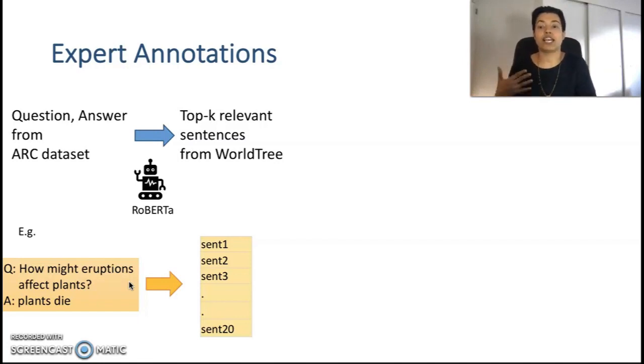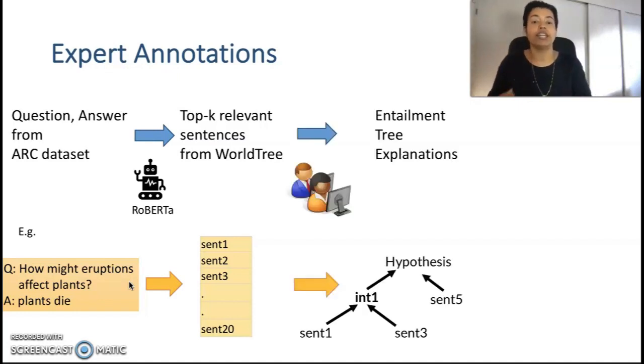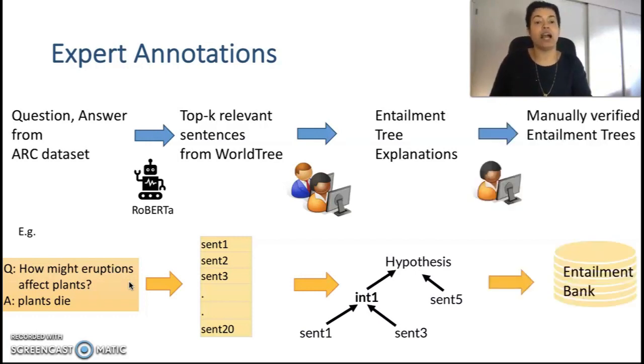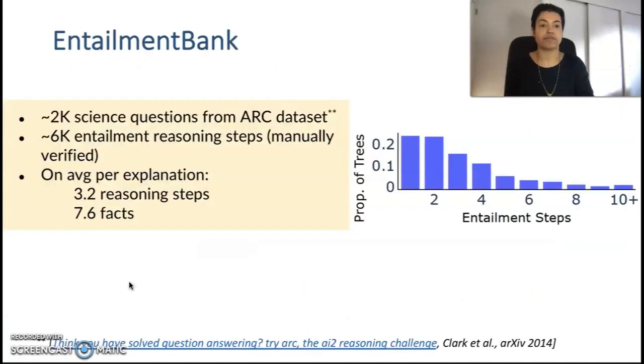We then ask expert annotators to add or edit any of the missing knowledge and create an entailment tree explanation for this QA pair. The hypothesis is the root of this entailment tree. We then ask another expert annotator to go through these manually and verify and curate each of the reasoning steps. We have compiled these verified inferences into EntailmentBank.